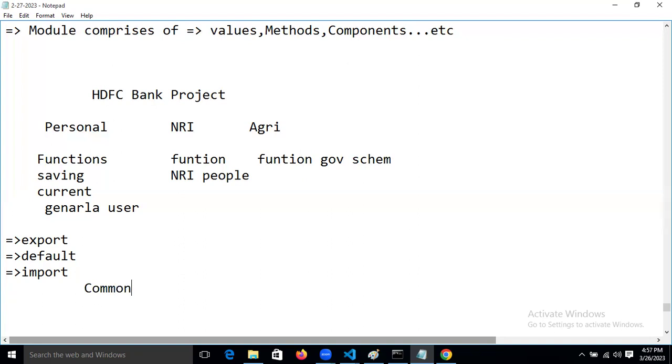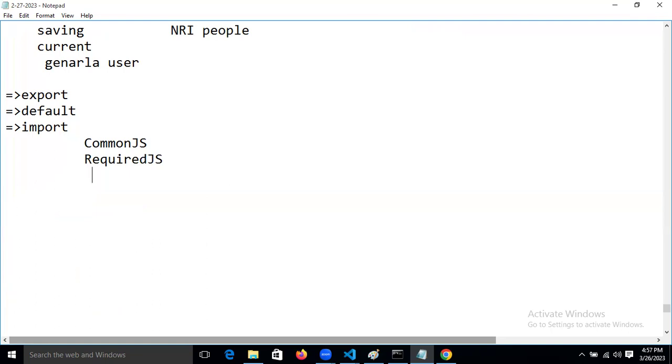What tools is it using? CommonJS, RequireJS, UMD, and AMD. By taking the help of these tools, we can achieve these things in TypeScript, guys.